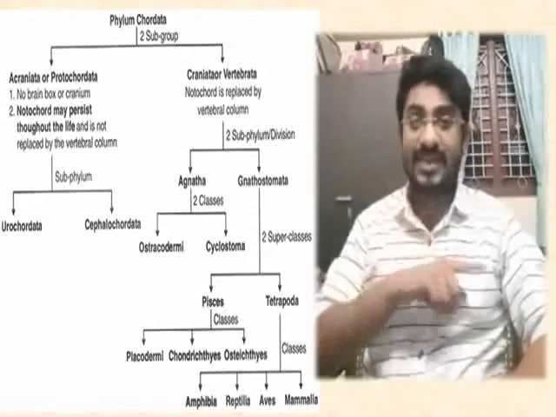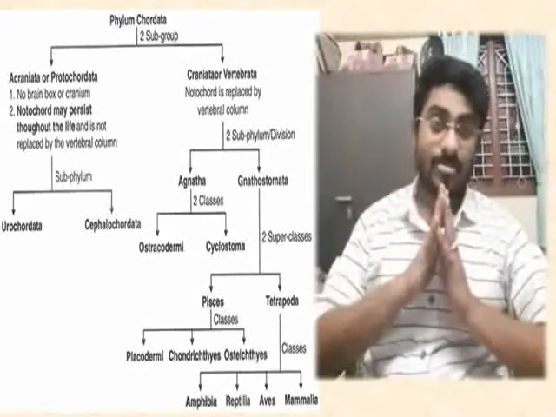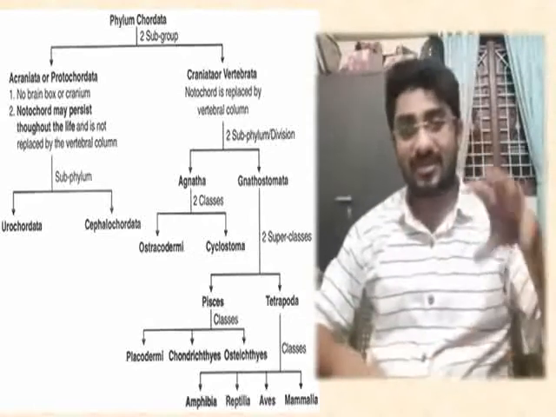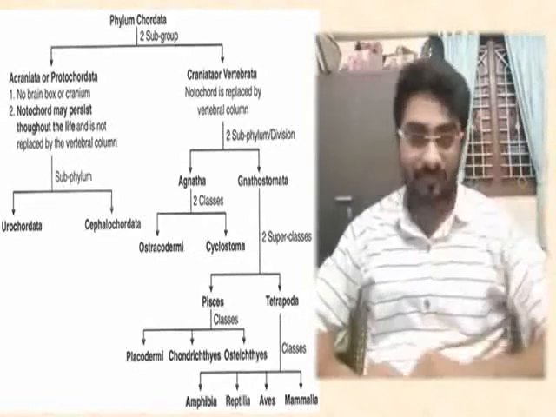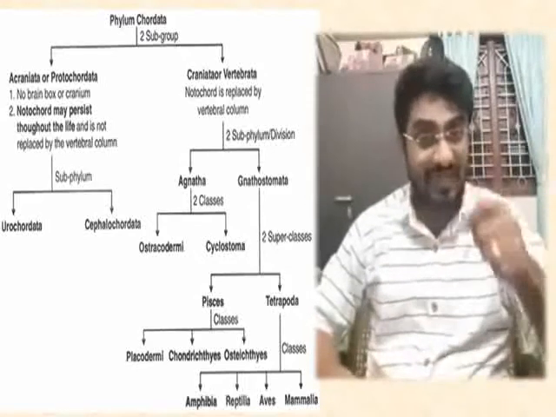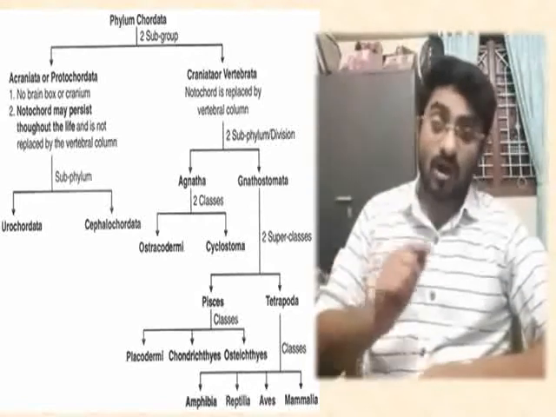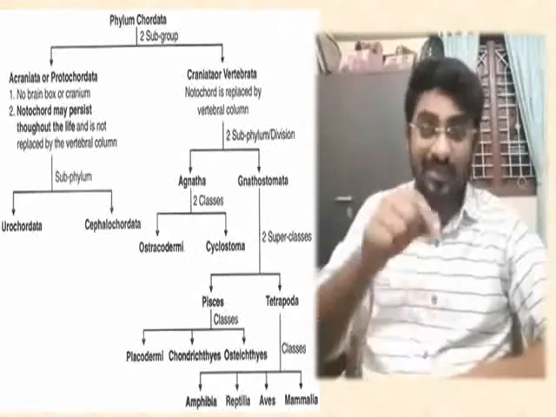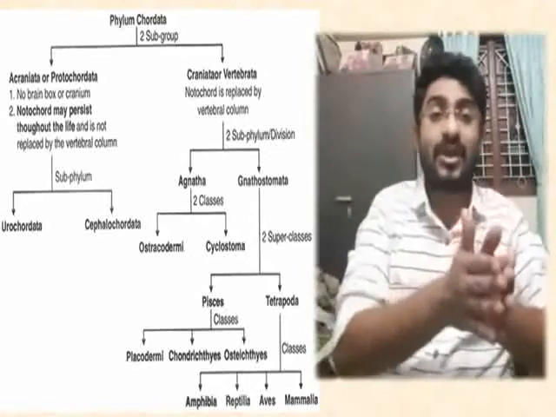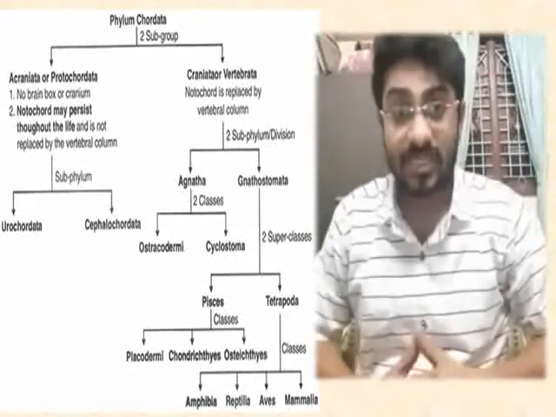Agnatha are organisms where there are no jaws, but the mouth is rounded and suctorial, just like the opening of a vacuum cleaner. And this Agnatha is again divided into ostracodermi and cyclostomata. Ostracodermi are completely extinct today. We don't have any living example for the ostracodermi.